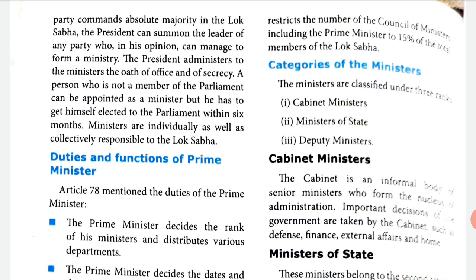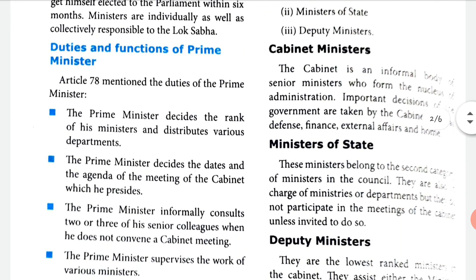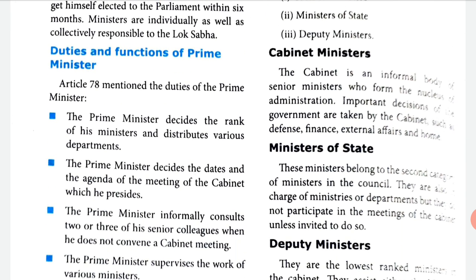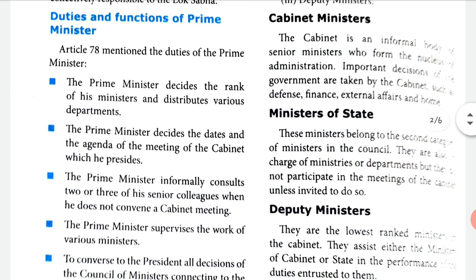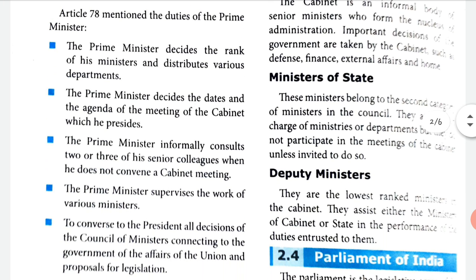Ministers are individually as well as collectively responsible to the Lok Sabha. Duties and functions of the Prime Minister. Article 78 mentions the duties of the Prime Minister. The Prime Minister decides the rank of his ministers and distributes various departments. So he is the person who will tell this minister to look after this area, and that minister to look after that section.